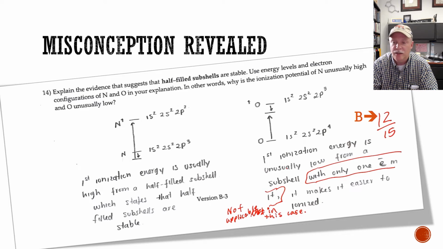They say subshells with only one electron in it. Well, none of these subshells have only one electron in them, so this isn't applicable in this case, and they're revealing a misconception. They lost three points for that misconception. Maybe could have lost a few more as well, but I would consider this an answer that is worthy of a B.